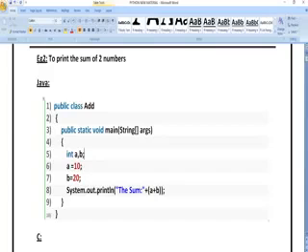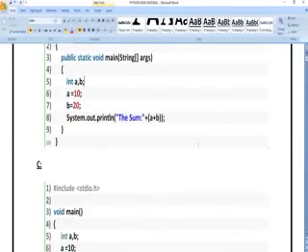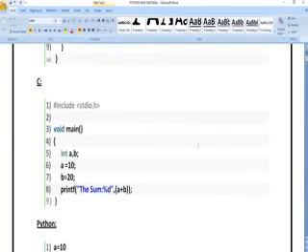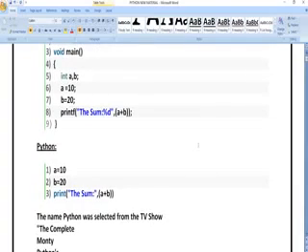After storing the numbers 10 and 20, it does System.out.println the sum is equal to, plus a plus b. The operation is performed in that print statement, and it displays the result. In the same way in C you can see include stdio.h, main, int a comma b. Whatever you have written except the header file, everything is the same. You declare a and b values and print the statement, but the way of printing the statement is somewhat different here. Our main agenda is to see Python.